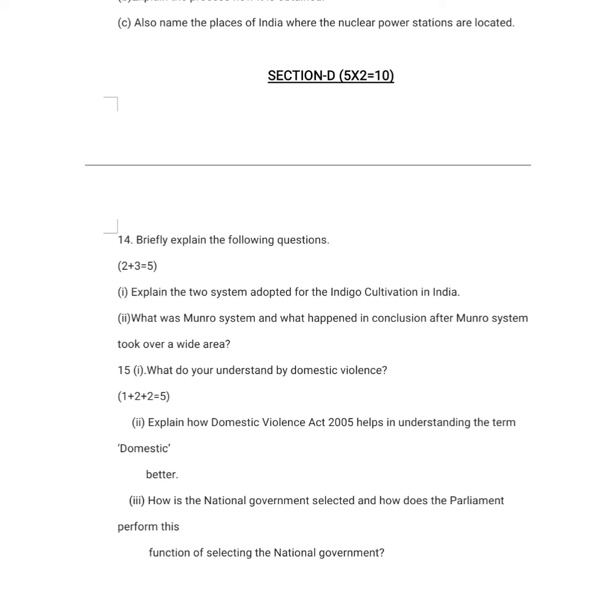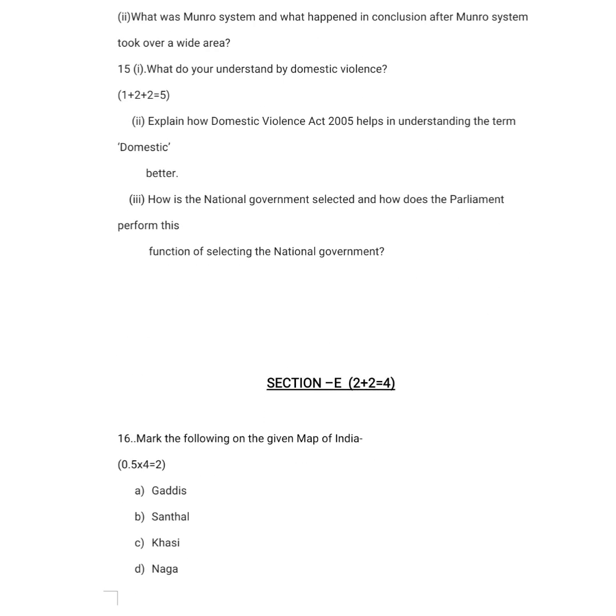Now talking about section E. In section E, we have the map work. There was a history map work as well as a geography map work. In history map work, you have to mark the Gadi, Santhal, Khasi and Naga, and you have half a mark for each. Talking about the geography map work, class, you have to outline on the world map the following.